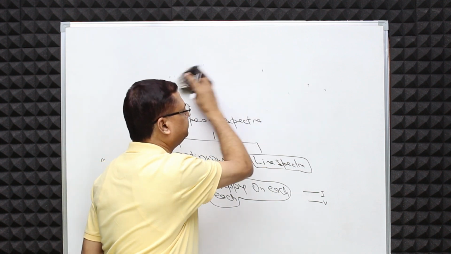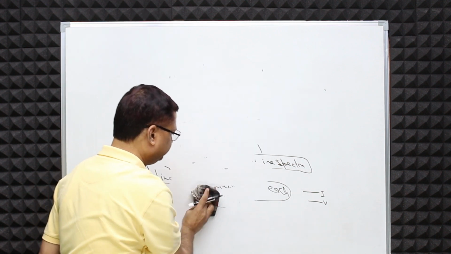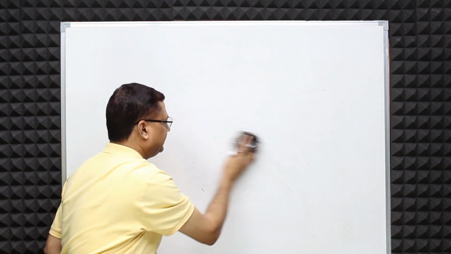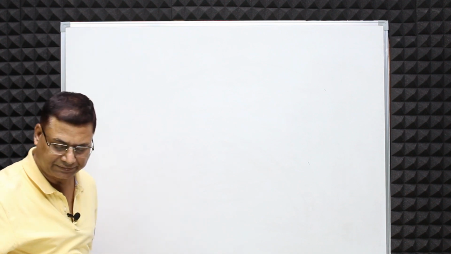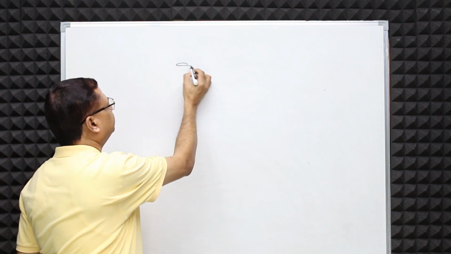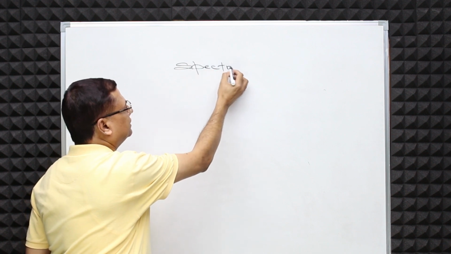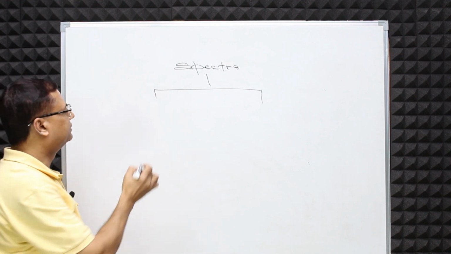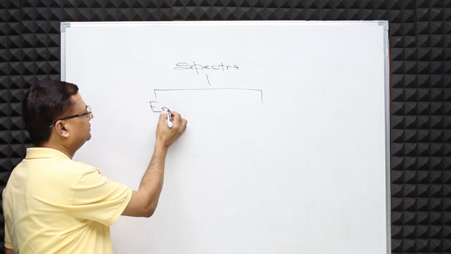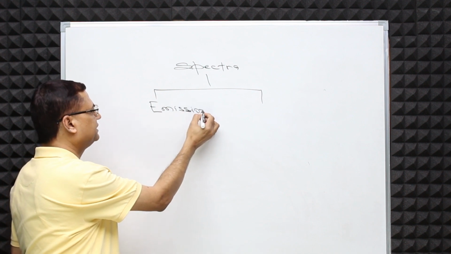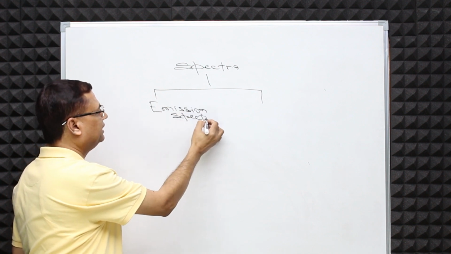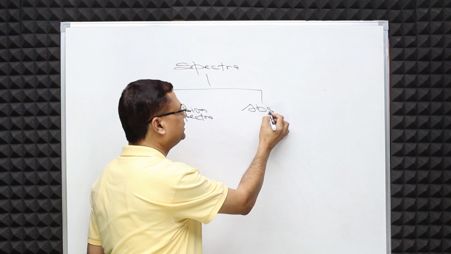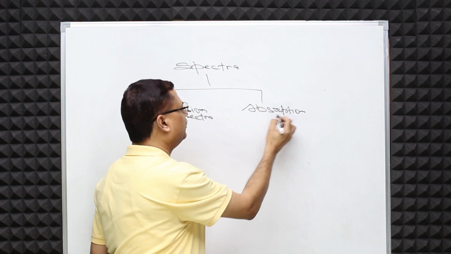Let's now understand other types of spectra. Again, we classify spectra into two groups. Spectra are further classified into two groups. This time it is emission spectra and absorption spectra. Emission spectra and absorption spectra. What is the main point?